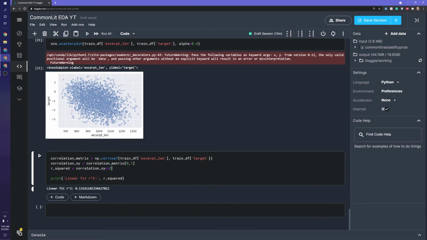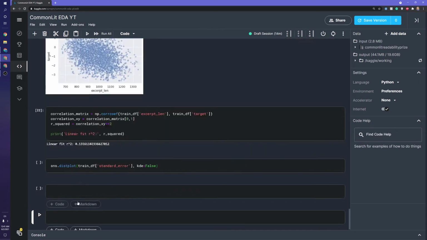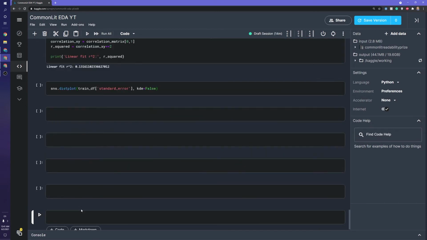Next thing I want to look at is the standard error distribution. So we can go ahead and just do another distribution plot. And you've probably noticed by now, whenever I want to look at a continuous variable, I usually start with a distribution plot to see what the distribution looks like.